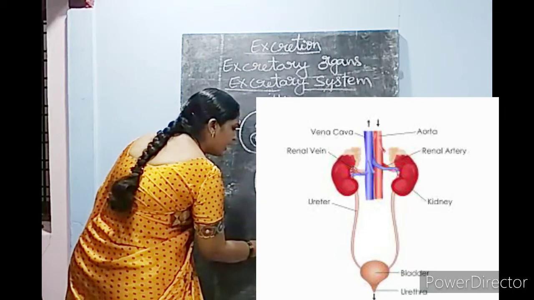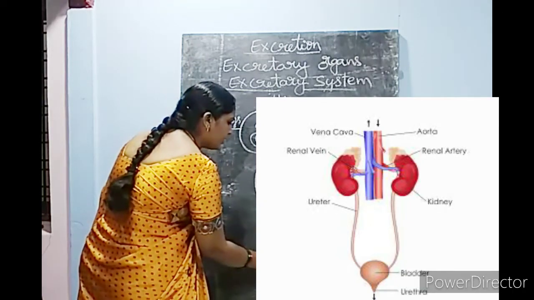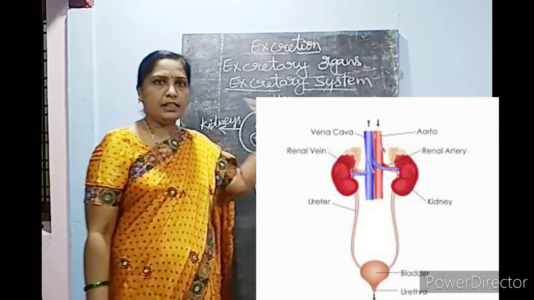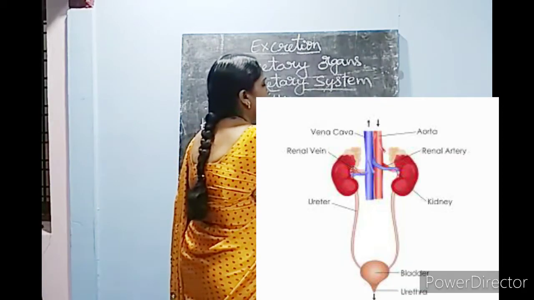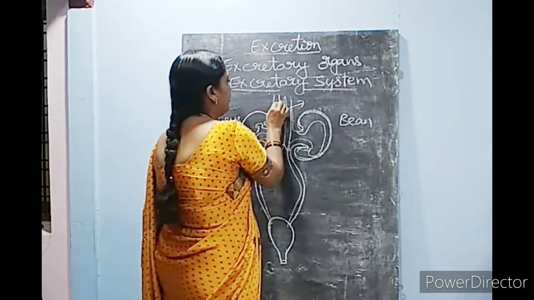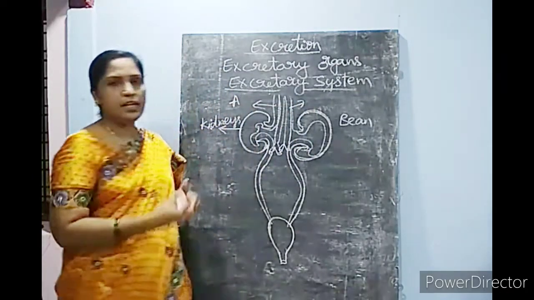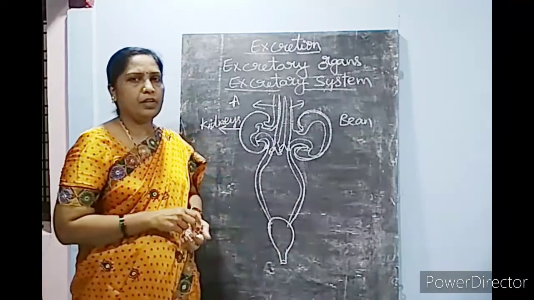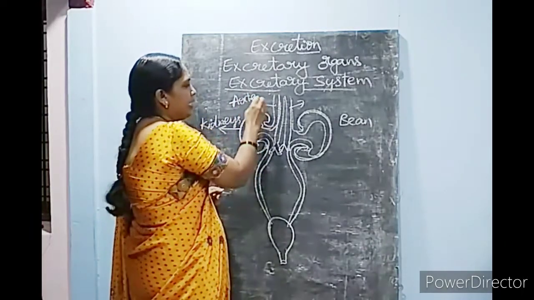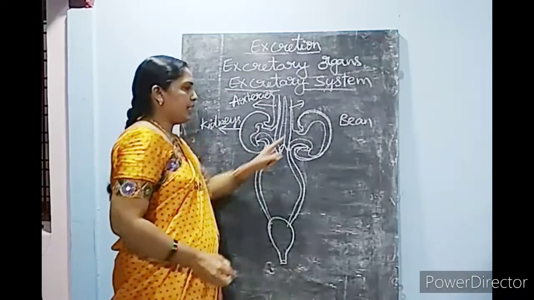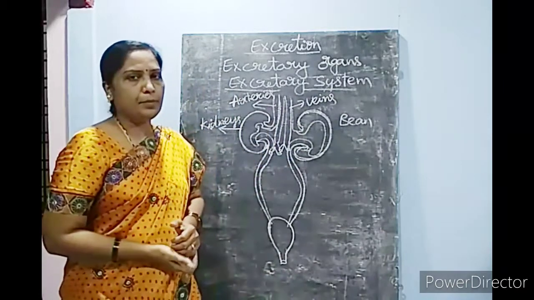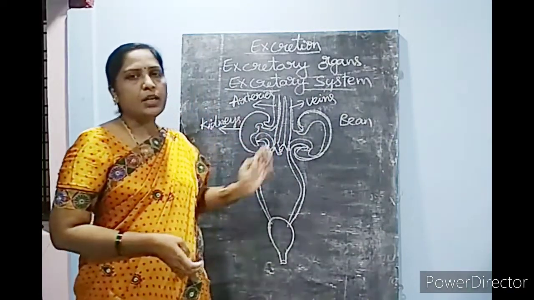This is the urinary bladder, which opens into the urethra. So these are the kidneys, bean shaped, brown in color, and richly supplied with blood. For any organ to carry out its functions, it needs a nutrient supply. Blood supply is done by arteries, and at the same time impure blood is collected by veins. So the kidneys are richly supplied with blood vessels, arteries and veins.